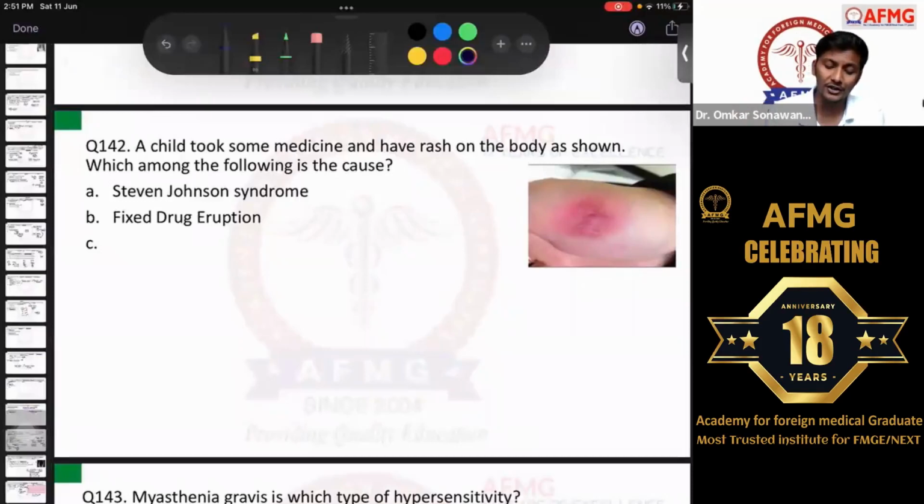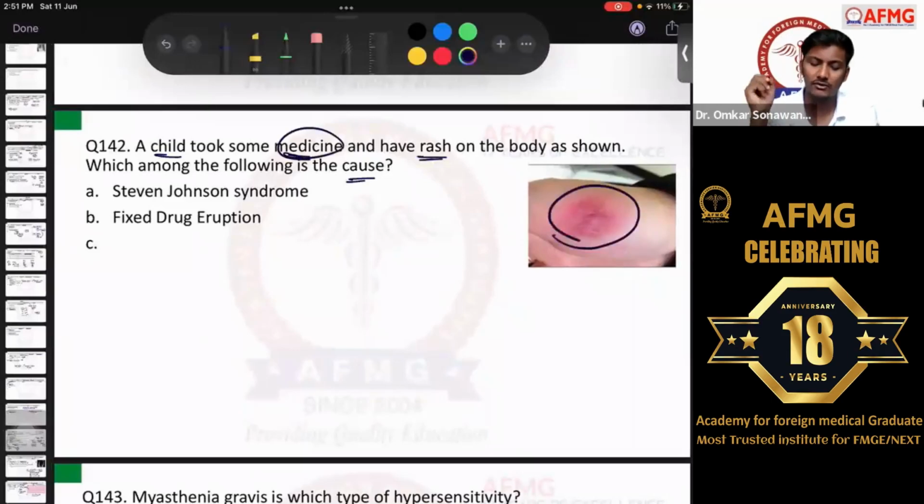Next, question number 142. Here a child took some medicine and has a rash on his body as shown. Which among the following is the cause? So please remember, guys, most of the people are saying that the child took some medicine. There was some history of medicine intake and such a rash was seen on the hand or on his body. If a specific rash is given, and not all the body is involved, then it is more likely to be a fixed drug eruption, FDE.